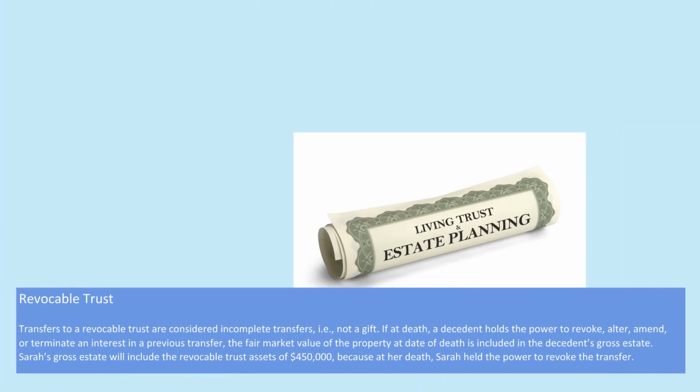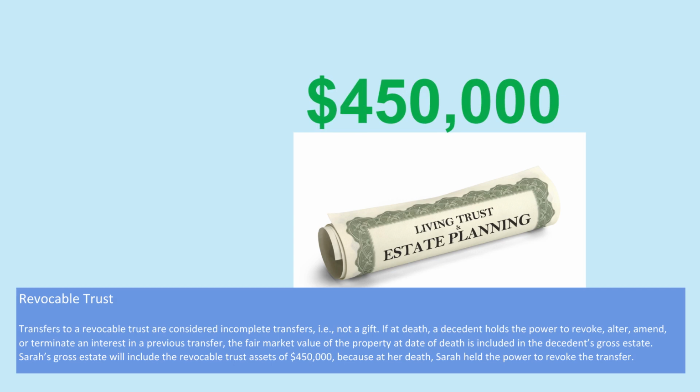The next item is 2 years prior to her death, Sarah transferred $350,000 to a, and here's the critical words, revocable trust. She can change her mind. She can take the money back. Her sister Sally is the beneficiary of the trust. At Sarah's death, the trust had assets now worth $450,000. That's includable. Transfers to a revocable trust are considered incomplete gifts.